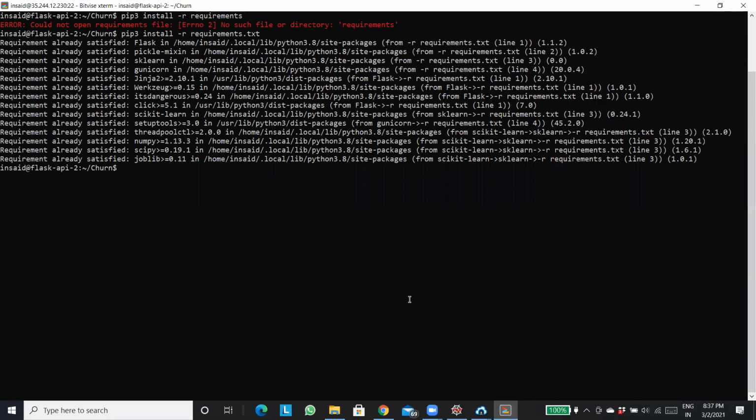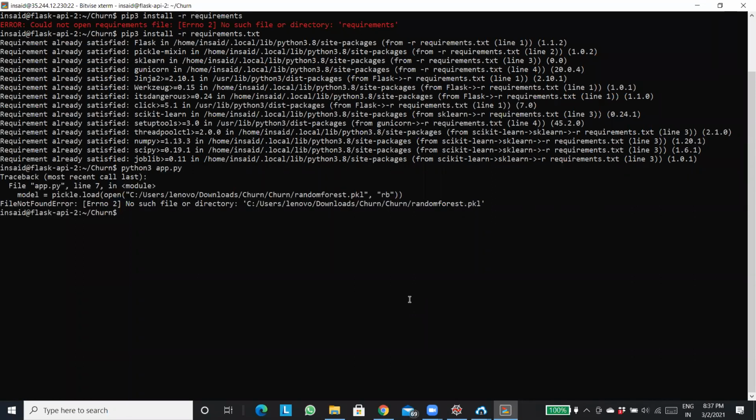Now we are done with the installation of dependencies. Now what should be my next step? I should run my app.py. For that, python3 app.py. Here it is saying no such file or directory, C drive Users Lenovo Download Charlie. Oh, okay. Tell me, why am I getting this error? It's very easy. Come on, tell me. The file path mentioned in app.py is still of my local system. So I'll have to edit it.